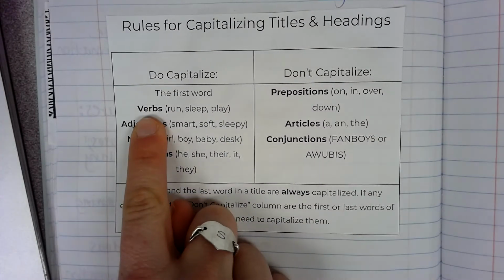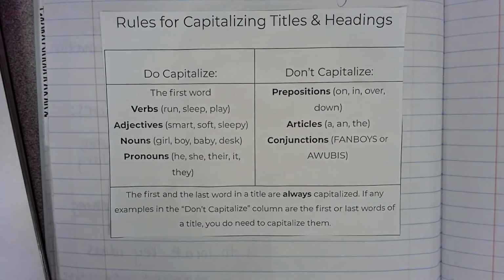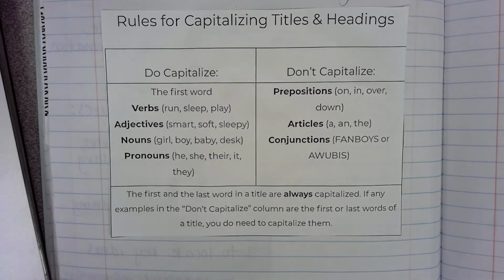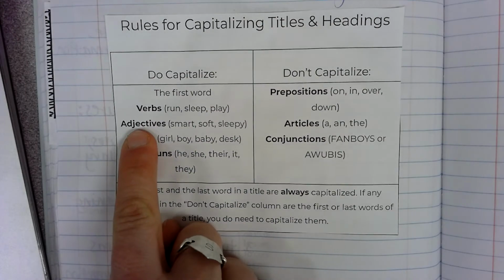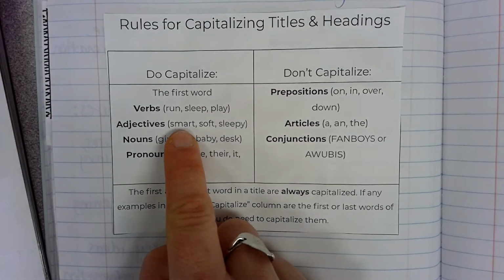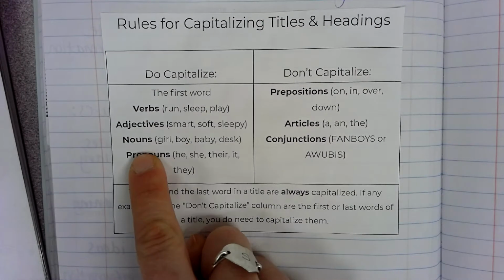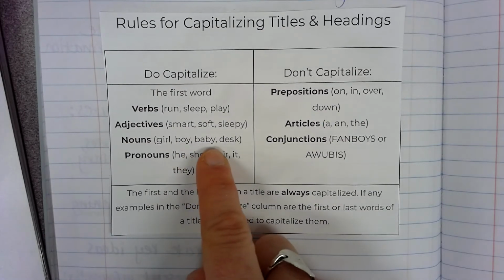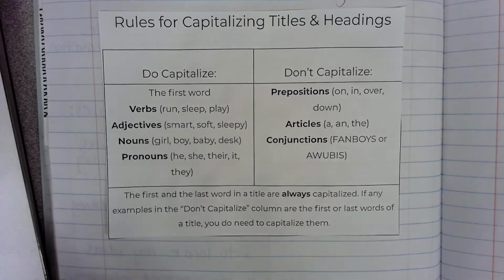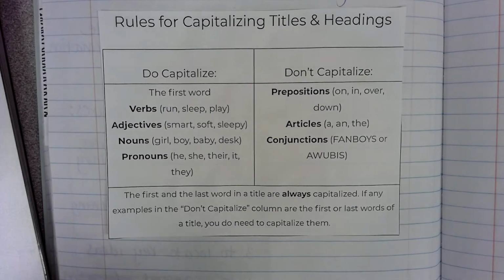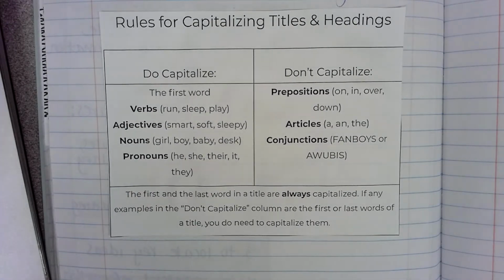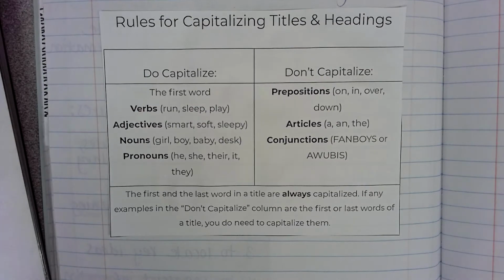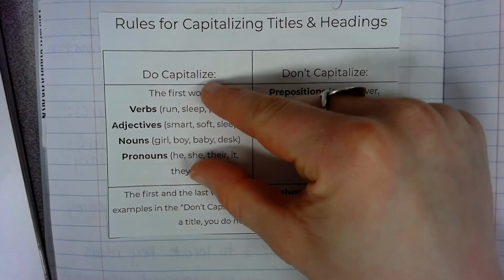You also need to make sure you capitalize any verbs that are in your title, so action verbs and linking verbs. We just finished that unit, so you should know what those are. Adjectives describe nouns, and those always need to be capitalized. Nouns always need to be capitalized, and even proper nouns. Those are already capitalized, so we always keep those capitalized. And different pronouns that are possibly included in a title or a heading. So these are the words that need to be capitalized.